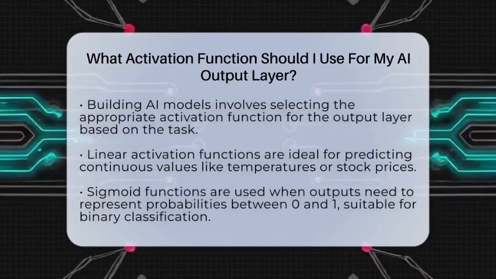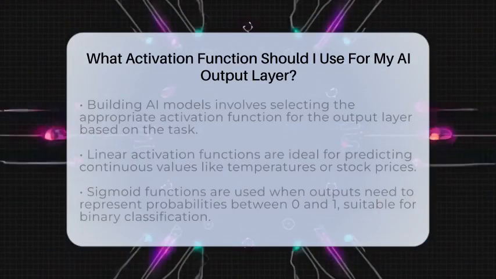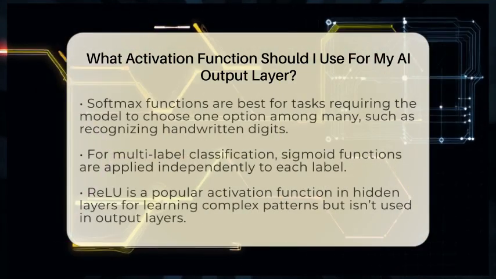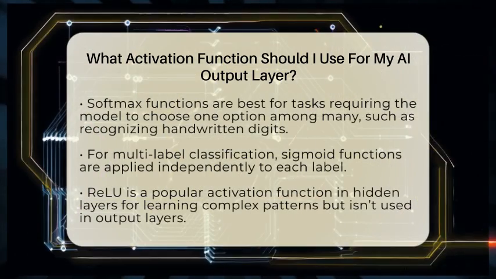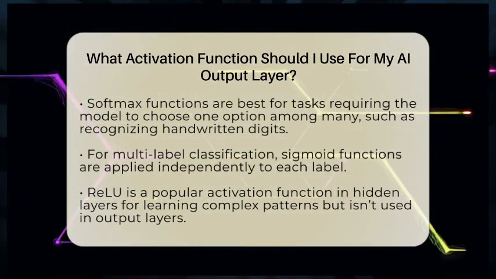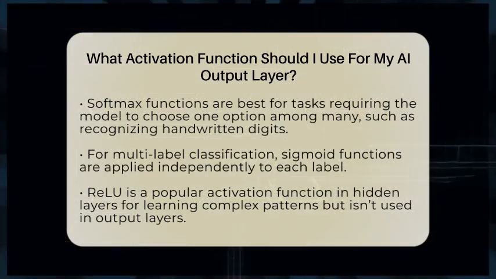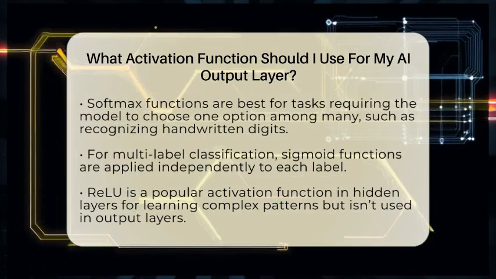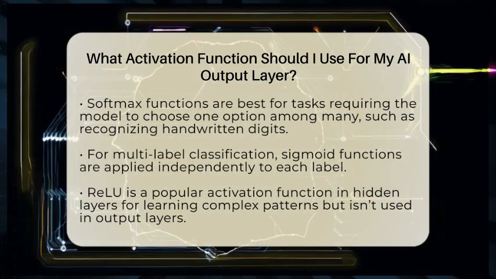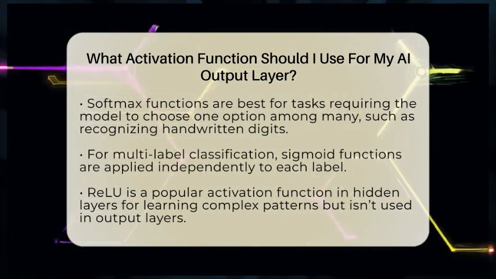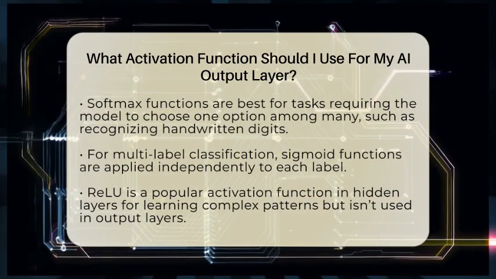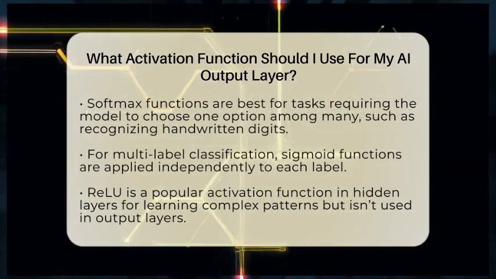Now, if your goal is to decide between two options, like whether an email is spam or not, you need a way to interpret the output as a probability. That's where the sigmoid activation function comes in. It squeezes the output into a range between 0 and 1, so you can think of it as the chance that the email is spam. This makes it ideal for binary classification tasks.